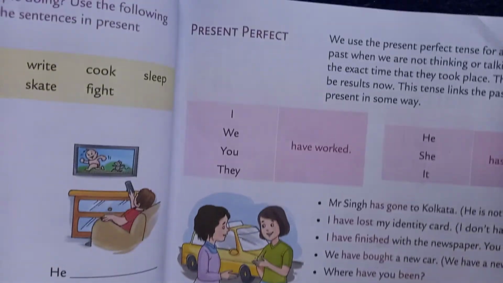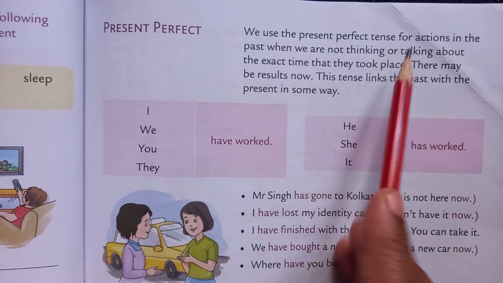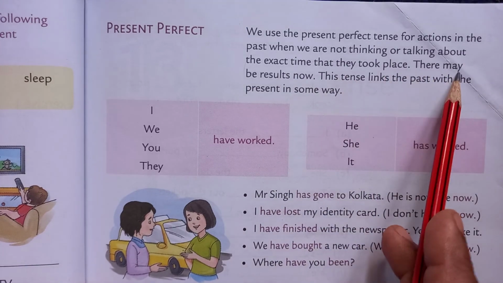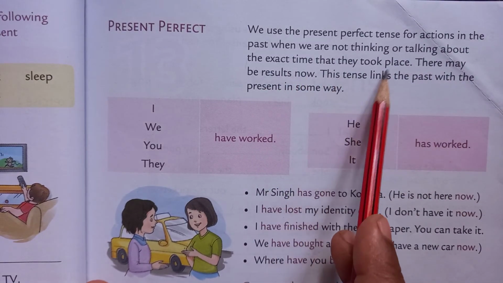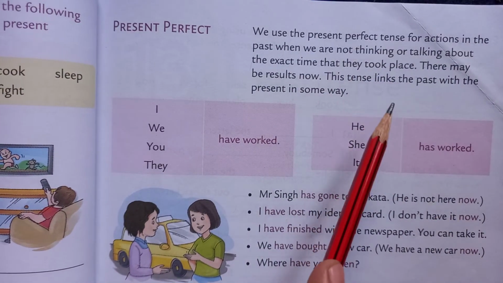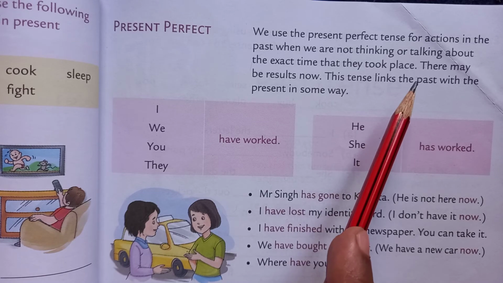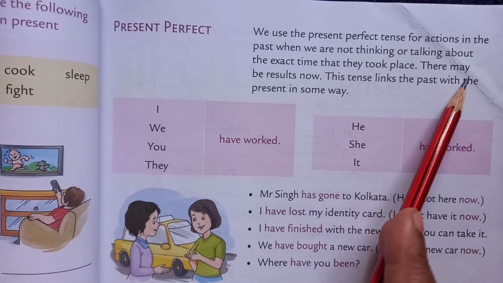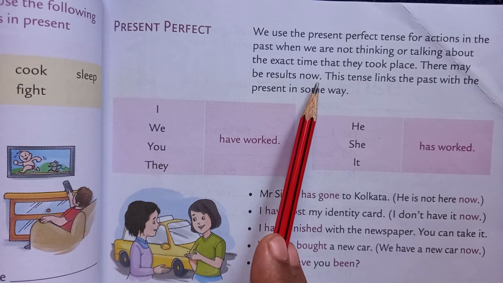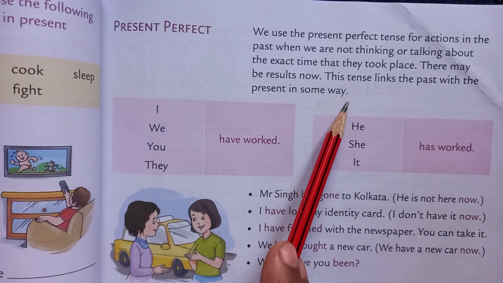Now see present perfect. We use the present perfect tense for actions in the past when we are not thinking or talking about the exact time that they took place. There may be results now, but we are not telling the time. This tense links the past with the present in some way.